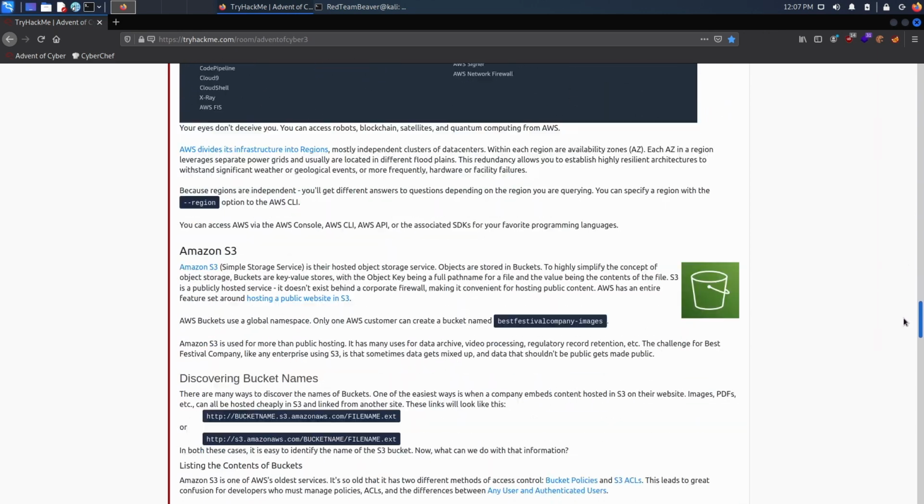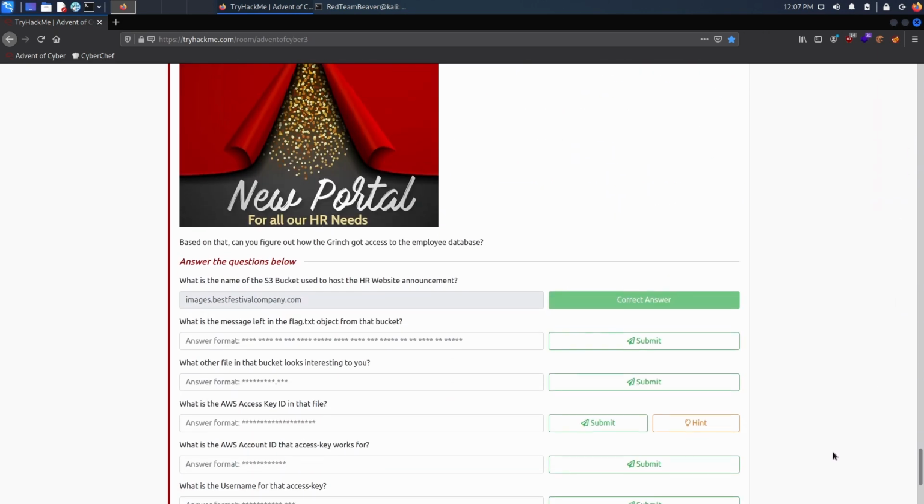That was quite fast, wasn't it? So the next question is, what is the message left in the flag.txt object from that bucket? All right, so now we need different elements, right? First off, we need to list the content of the bucket, and then we'll validate that indeed flag.txt exists, and then we are going to be able to read it. So how can we do that?